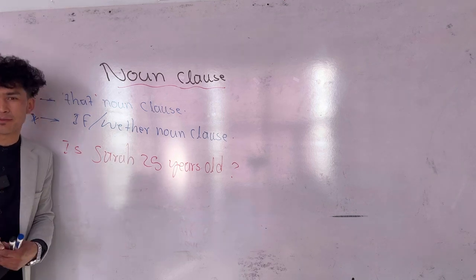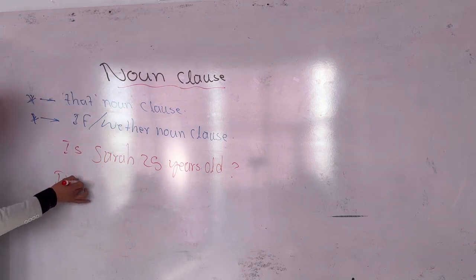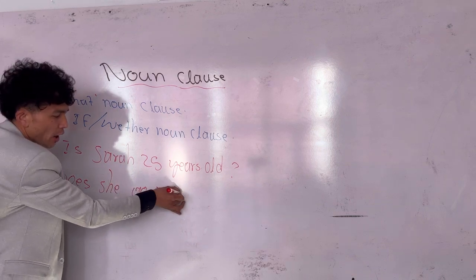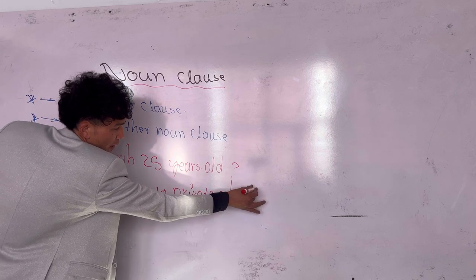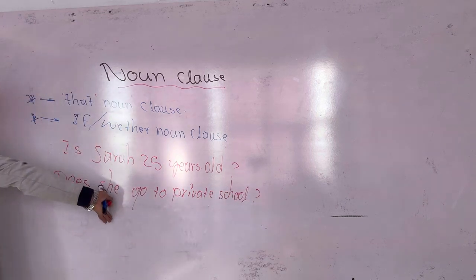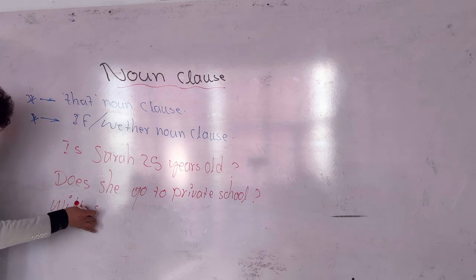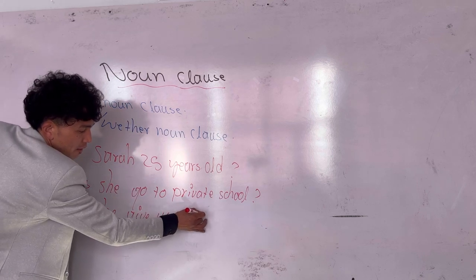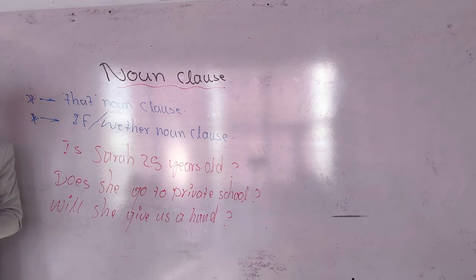You're talking about Sarah, a person, third person. Understood? Does she go to private school? Does she go to private school? Yes/no question. Understood? Will she give us a hand? Will she help us? Understood? Correct. Okay.